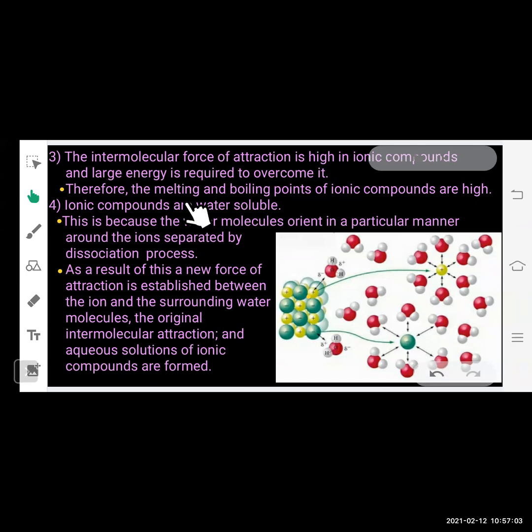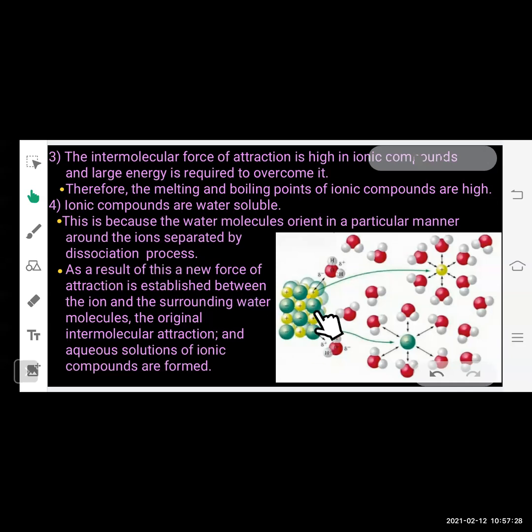Ionic compounds are water soluble, they easily dissolve in water, as we have seen that if you take common salt and dissolve it in water, it easily dissolves. This shows that ionic compounds are easily soluble in water. This is because the water molecules orient in a particular manner around the ions separated by the dissociation process.